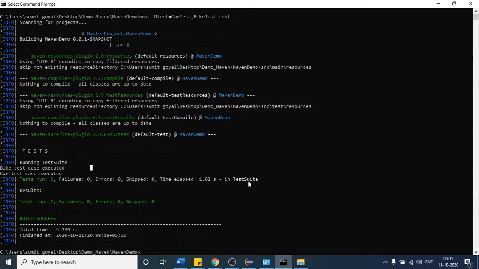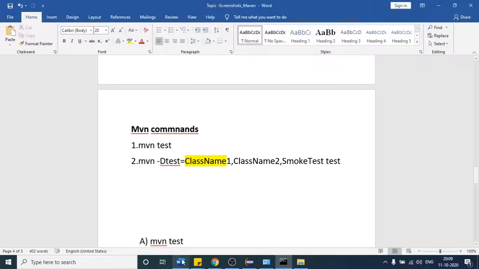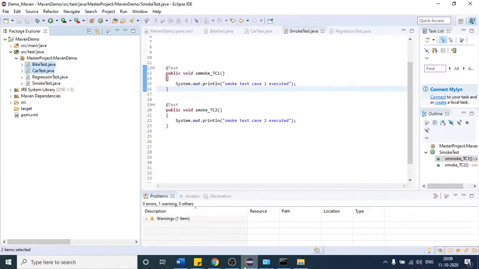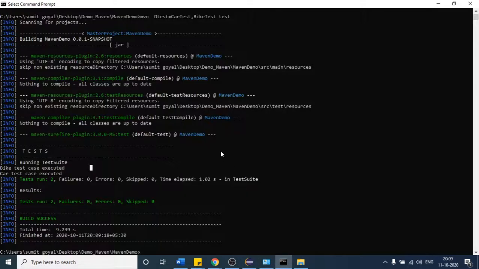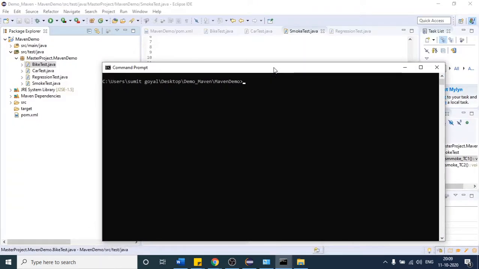So maximum how many can we execute like that, by mentioning the test case names? It's up to you. Let us check. I think there is not any particular integer for that. I don't think there will be an exact number. It's up to you how many you want to execute.